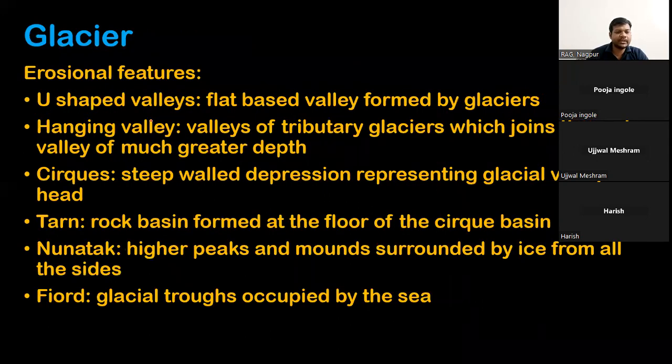The last agency which we have to see today is the glacier. Now, again, there are schools of thought on whether the glacier develops its own valley. One school of thought says the glacier develops its own valley, and the other says the glacier does not develop its own valley, it just modifies the pre-existing river valley. So both views are in practice, and you can follow either.